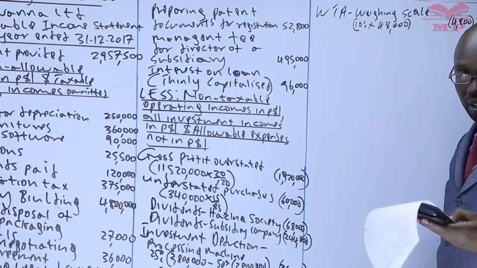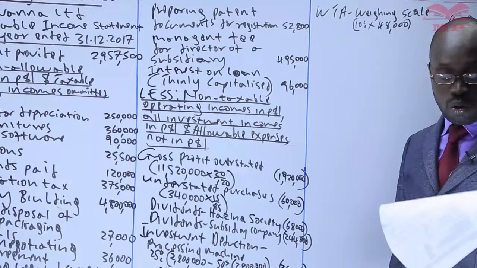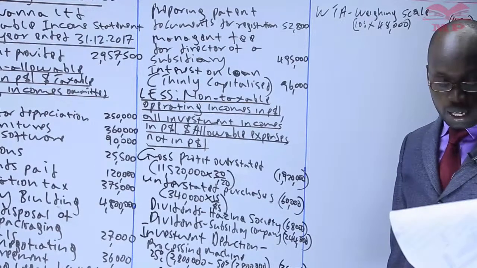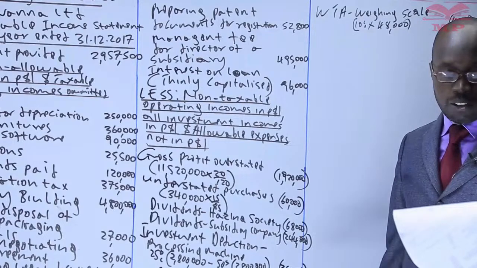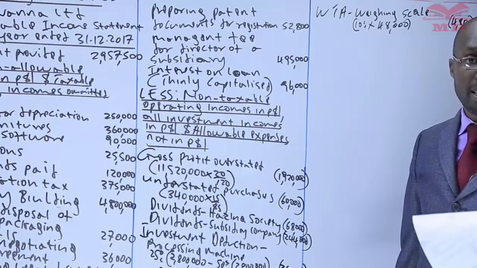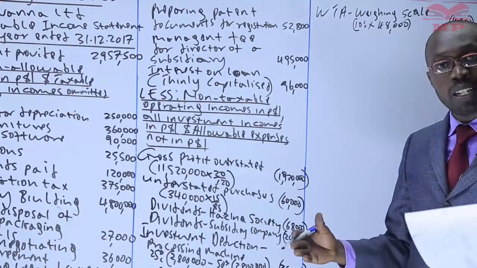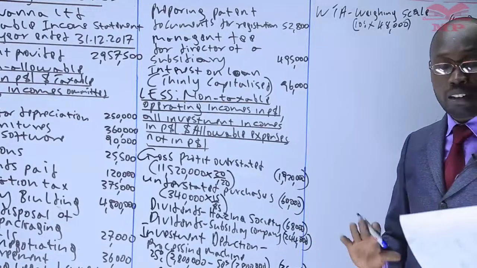Now, other fixed assets, are they in the P&L? No. So we claim capital allowance. Which one? If you go to the capital allowance, we say staff canteen, IBD. Go-down, IBD. Which rate? 10% on a reducing balance. But this is the first year, and we don't consider time. We say that because it was from 1st October 2017, we consider 3 months? We don't. It's a full year.